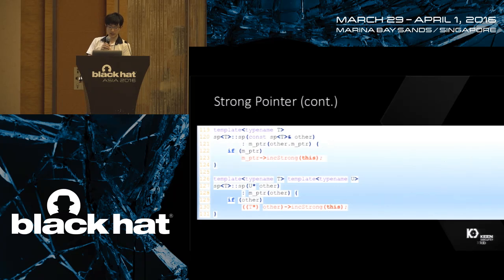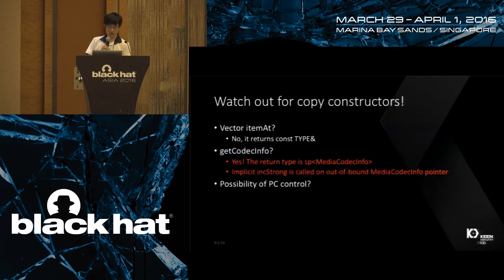But there is an interesting function here called incStrong. The incStrong is used when a strong pointer is constructed or passed from one to another. As we see, getCodecInfo returns an sp<MediaCodecInfo>, so it is encapsulated in the strong pointer. When it is passed from one function to another, the implicit incStrong is called, so an auto-bound MediaCodecInfo pointer.